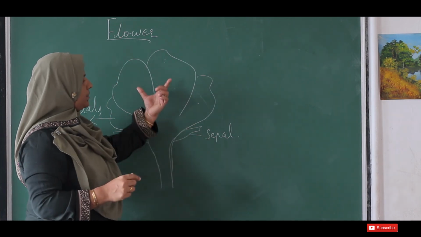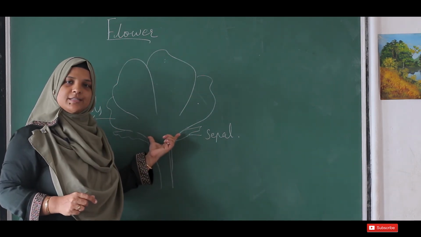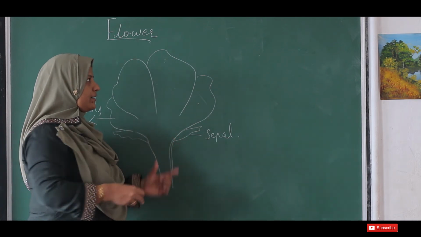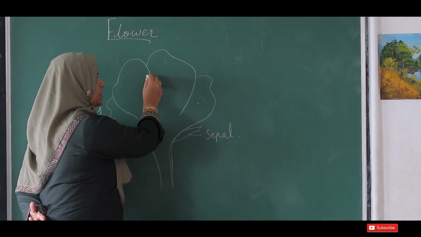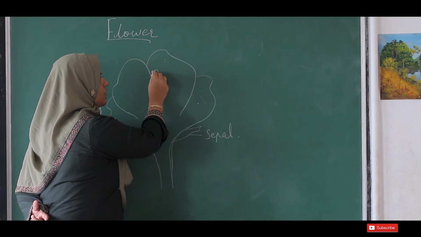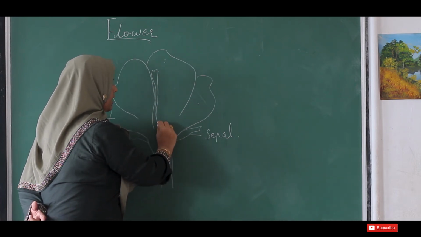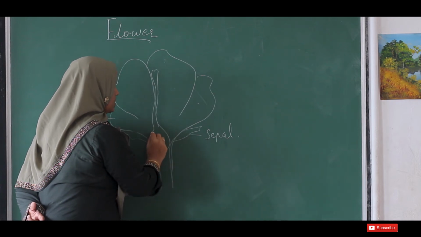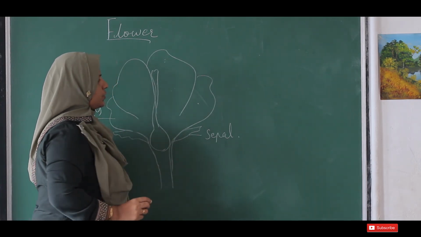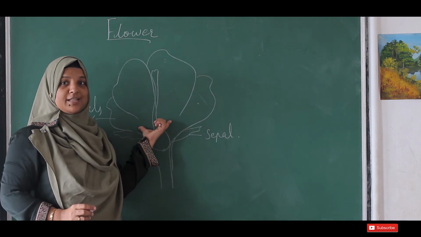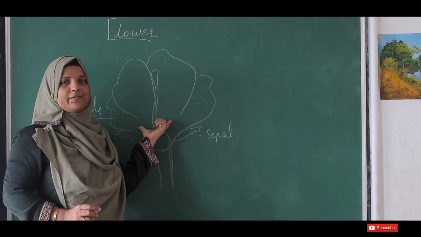Now we come to the middle part of the flower. What can you see in the middle part of the flower? If you remove all these petals, what could you see? You could see a small, long stem-like portion. At the base, it is swollen, right? Such a part you could see in the middle of the flower.